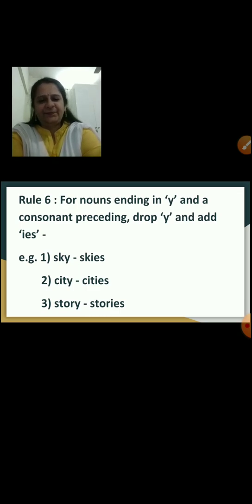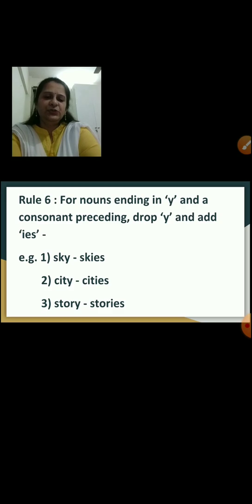Okay, rule number 6. For nouns ending in y with a consonant preceding, drop y and add ies. Now here, if a noun is ending in y, for example, sky, this noun is ending in y, and a consonant is preceding y.